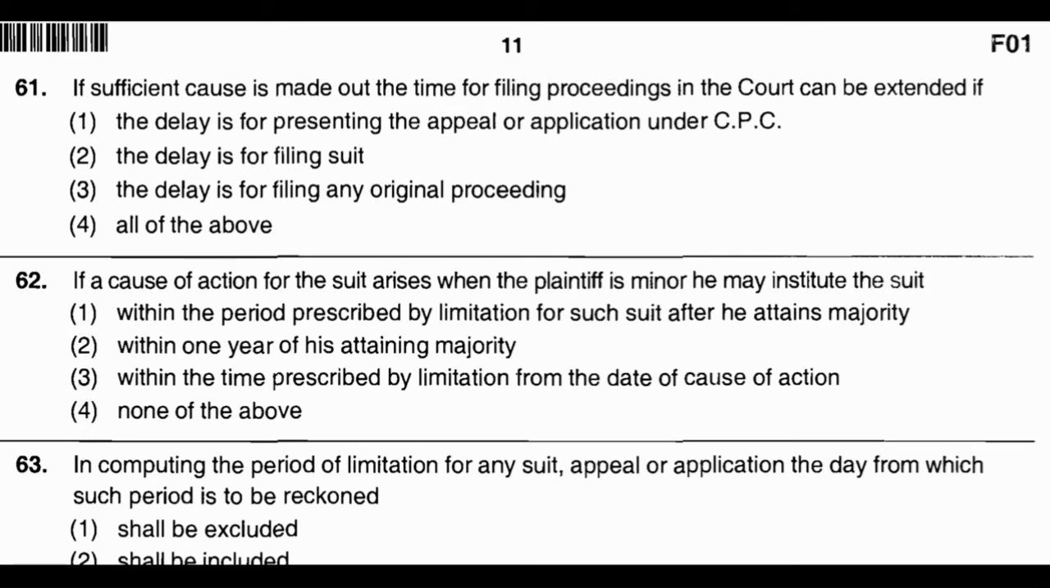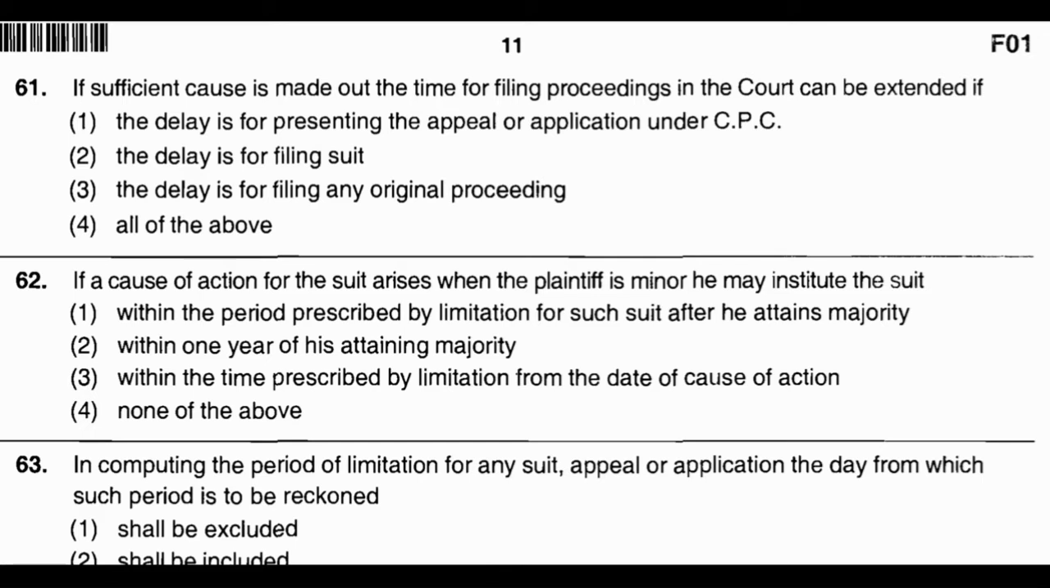Question number 61. If sufficient cause is made out, the time for filing proceeding in the court can be extended if option number 1, the delay is for presenting the appeal or application under Civil Procedure Code. Option number 2, the delay is for filing suit. Option number 3, the delay is for filing any original proceedings. And option number 4, all of the above. And the correct answer is option number 1, that is the delay is for presenting an appeal or application under Civil Procedure Code.